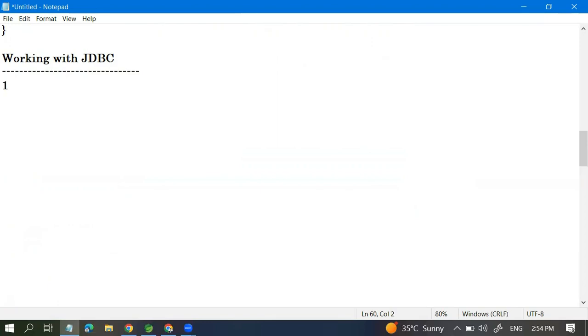We need to load the driver. Then after, we have to create the connection. To create the connection, we have to pass the URL of the database, user ID and password.